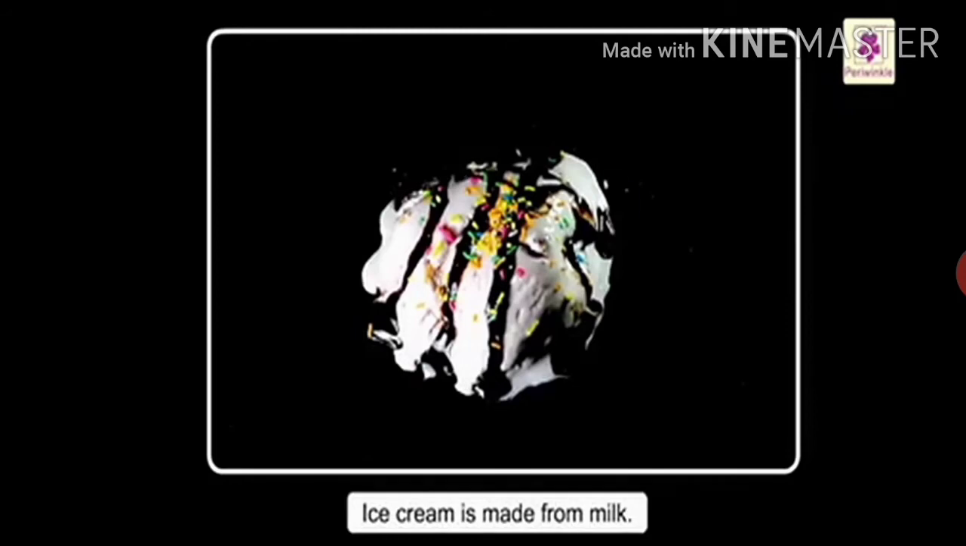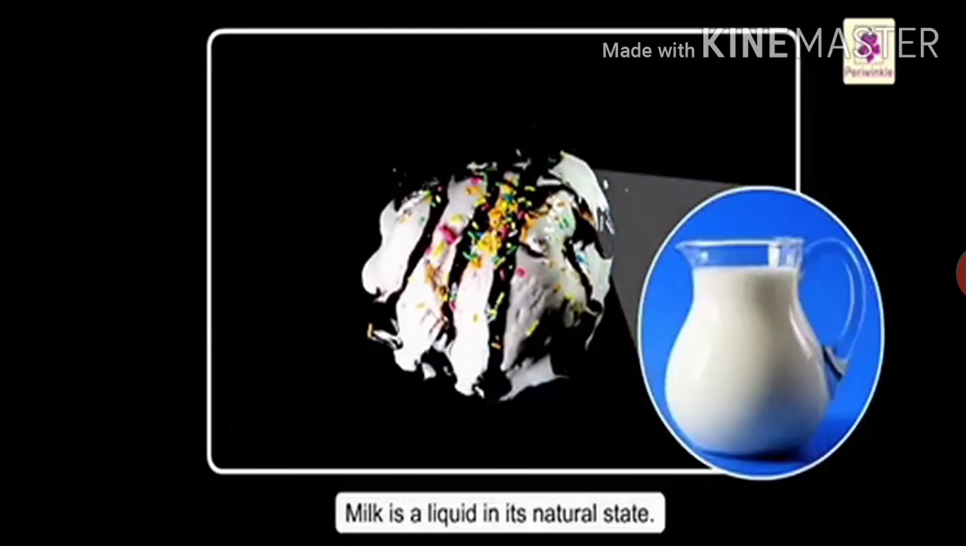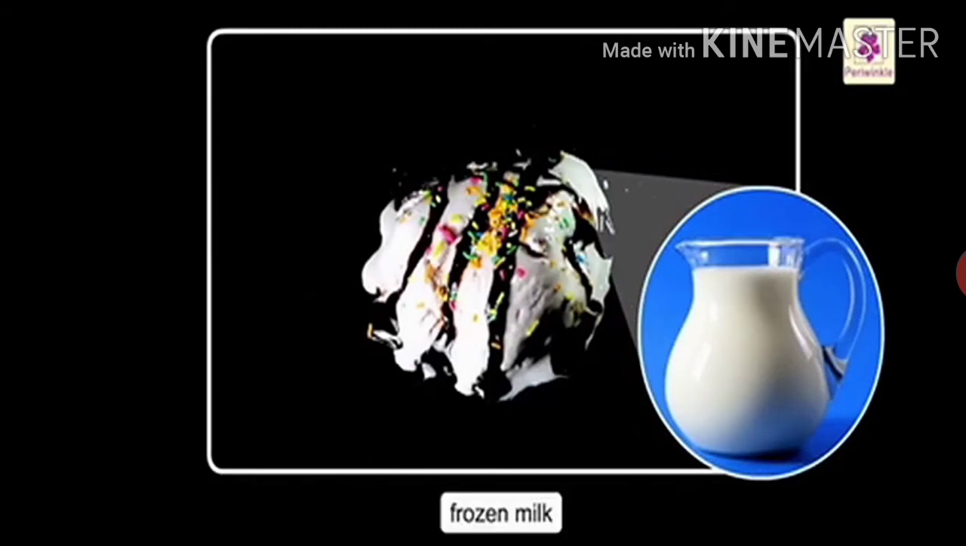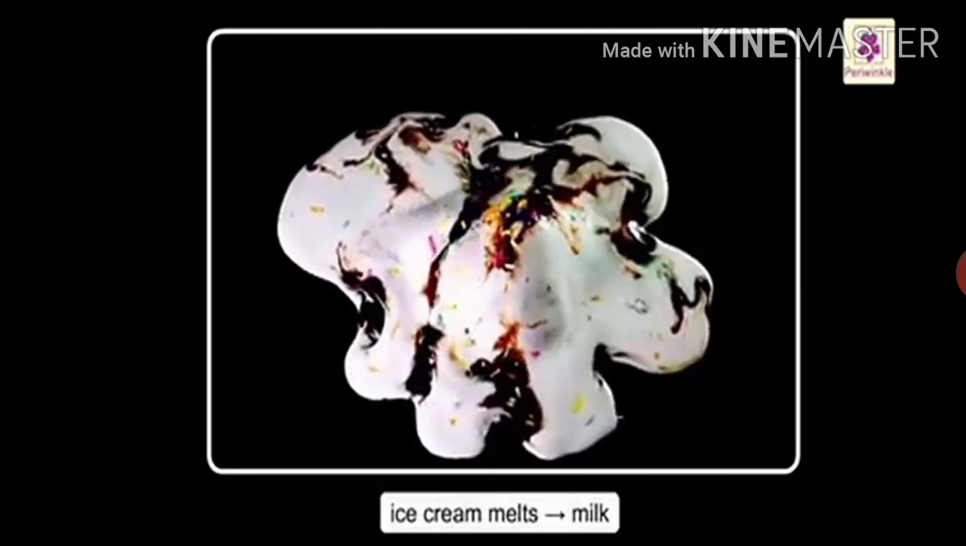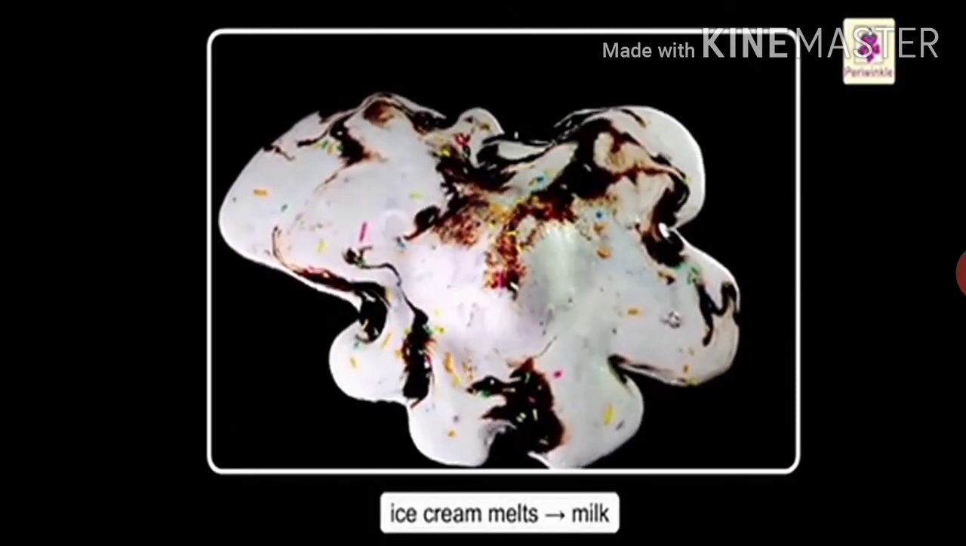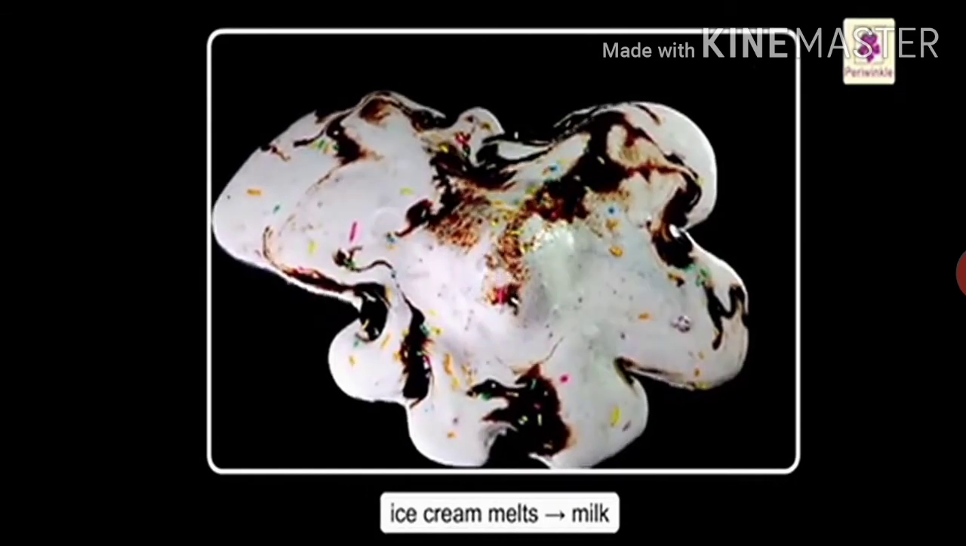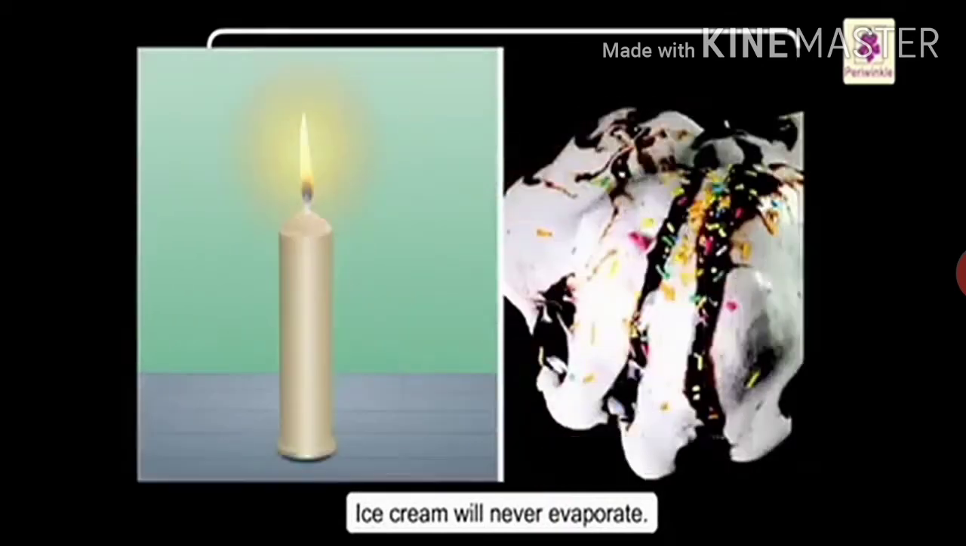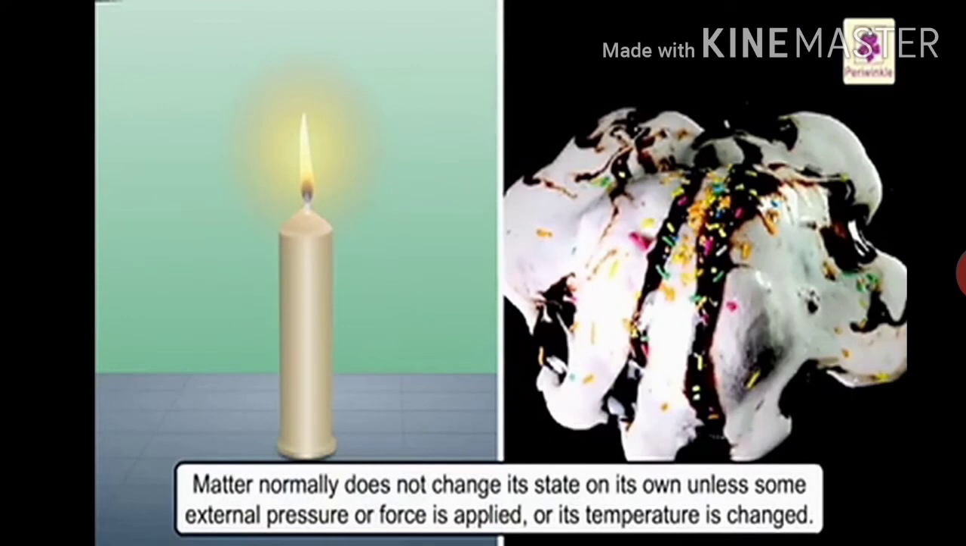Okay, here is an example of ice cream. Ice cream is made from milk. Milk is liquid in its natural state. You know, frozen milk. But ice cream melts and converts into milk. It means solid converts into liquid. Here the example shows ice cream will never evaporate because it is found in liquid.